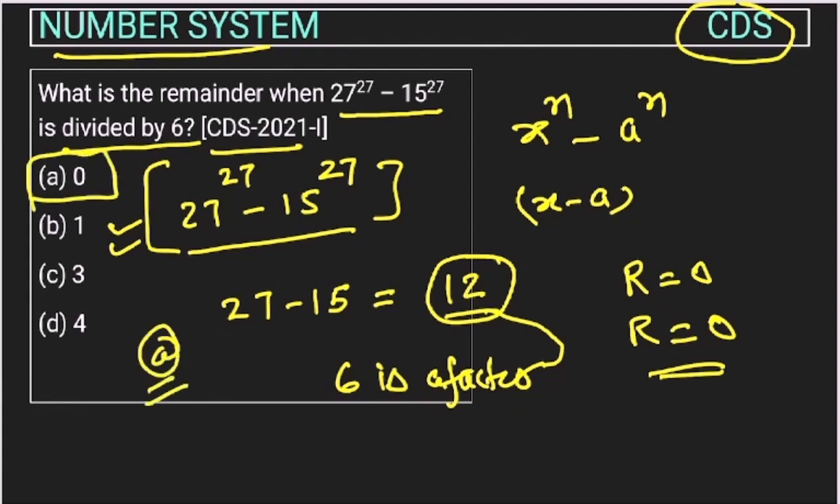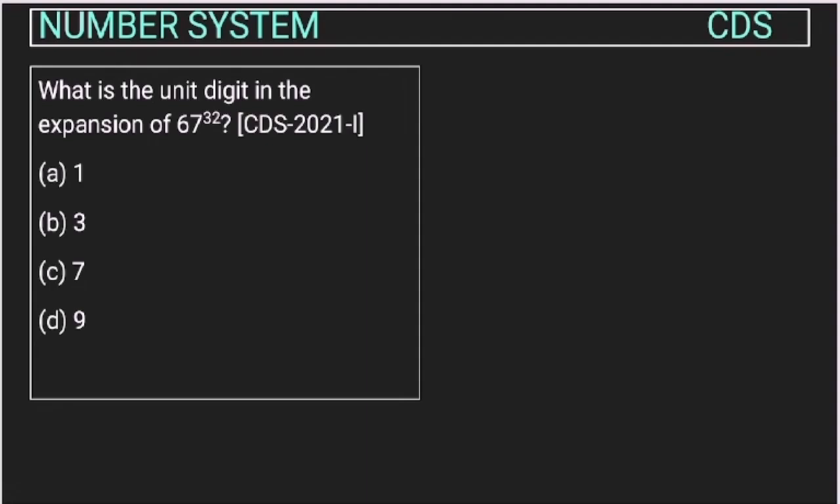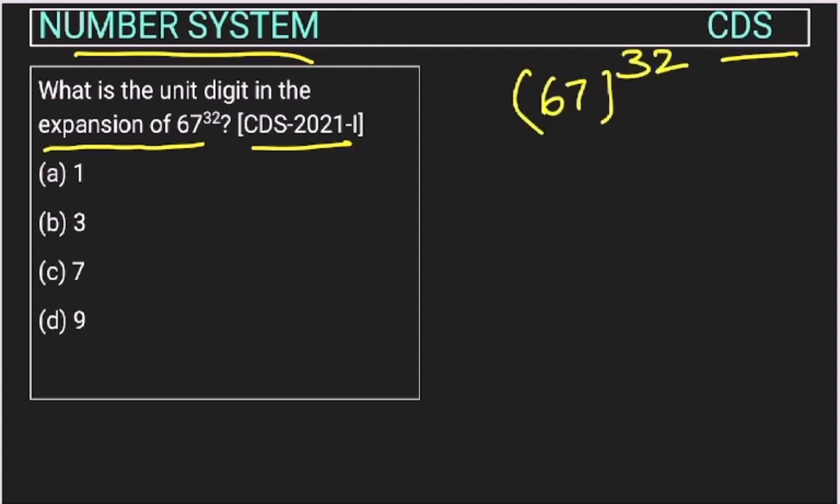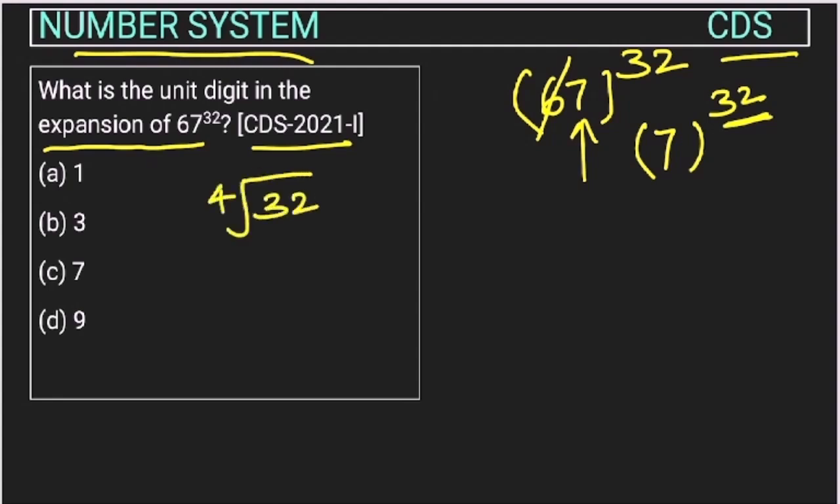Okay, this is a question from the number system chapter asked in the UPSC CDS exam in 2021. What is the unit digit in the expansion of 67 to the power 32? When we have to find the unit digit, we focus only on the unit digit here, 7. 6 we won't consider. So we will consider only 7 to the power 32, and we divide the power by 4. When we divide by 4, the remainder is 0. When the remainder is 0, we take the power as 4. So we will just find 7 to the power 4.